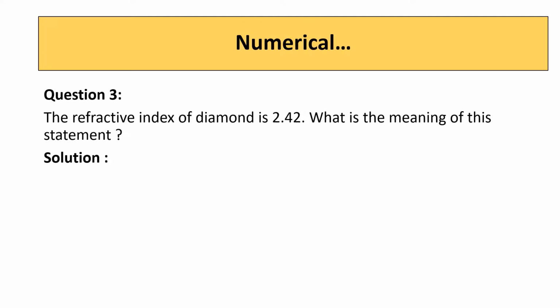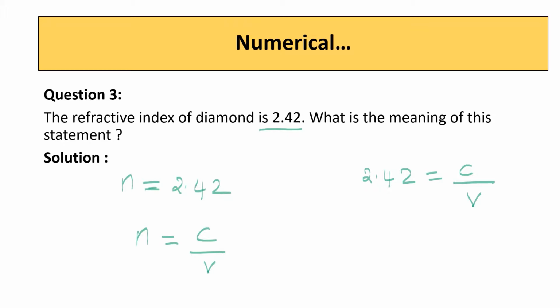The third question is, the refractive index of diamond is 2.42. What is the meaning of this statement? The refractive index of diamond is given as 2.42. What is the formula for refractive index? N is equal to C by V. N is given as 2.42. 2.42 is equal to C by V. When you cross multiply like this,